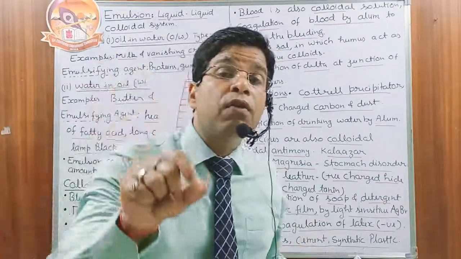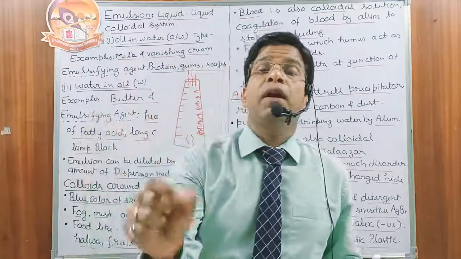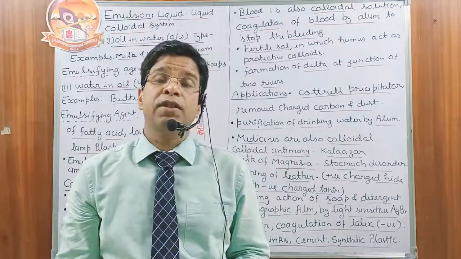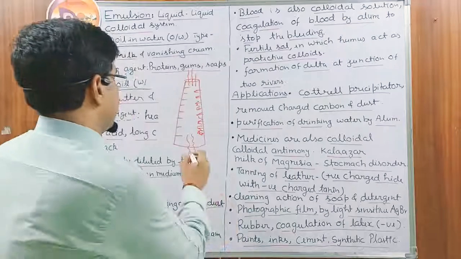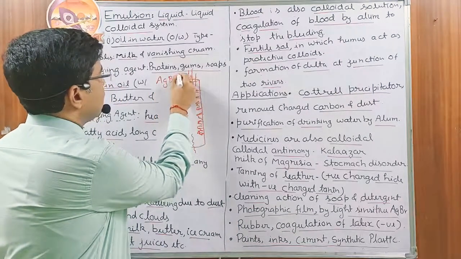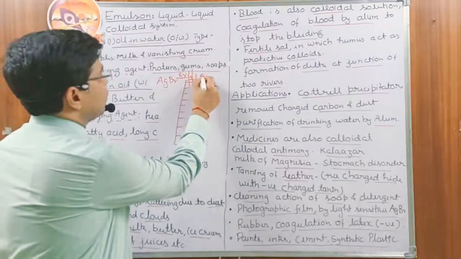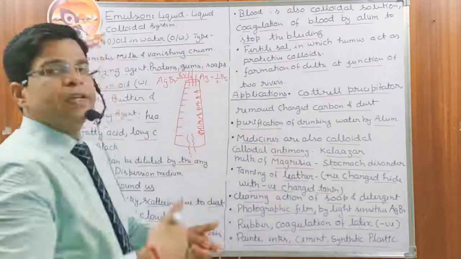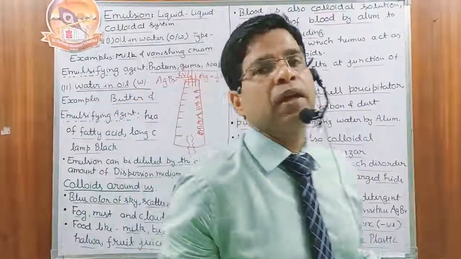On that photo reel, what do we apply? We apply the colloidal solution of AgBr. AgBr is light sensitive in nature. Whenever light falls on the AgBr, it converts into Ag plus half Br2, and after that we can take the photograph by some chemical reaction.